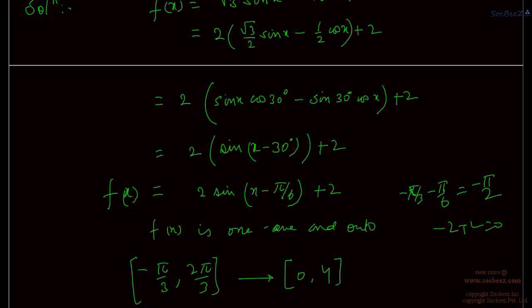So this function is invertible in this domain and this codomain, which is the range, right?